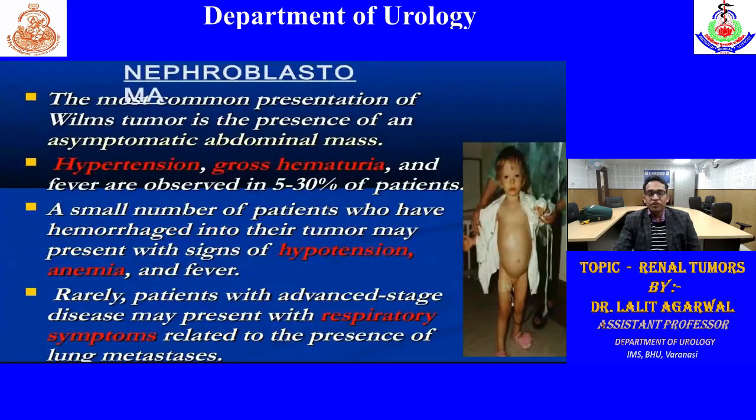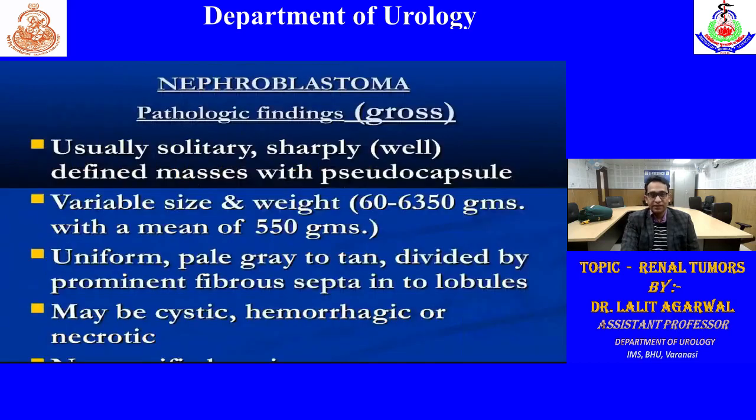So what is the presentation of nephroblastoma? The most common presentation is an asymptomatic abdominal mass. We can appreciate a huge abdominal mass. Other symptoms are hypertension, gross hematuria, and fever, occurring in 5 to 30% of patients. A small number of patients who have hemorrhaged into the tumor may present with signs of hypotension or anemia or fever. So they can rupture also. Rarely, a patient with advanced stage disease may present with respiratory symptoms, either due to compression by the large tumor or due to involvement of the lung by lung metastasis.